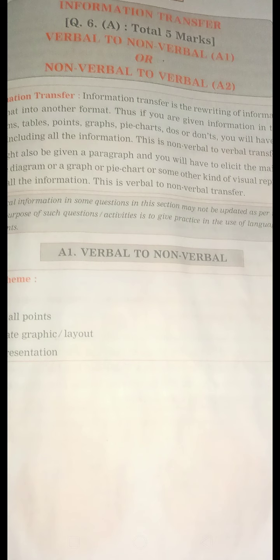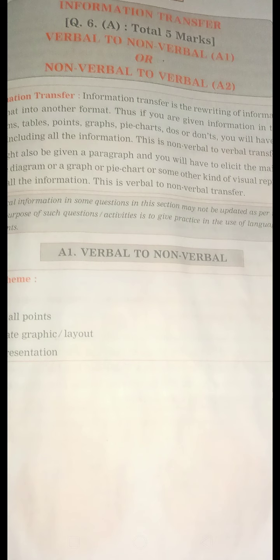If there is a pie chart or do's and don'ts, you have to write it into a paragraph. This is known as non-verbal to verbal.